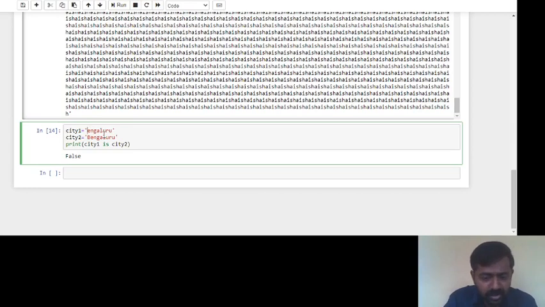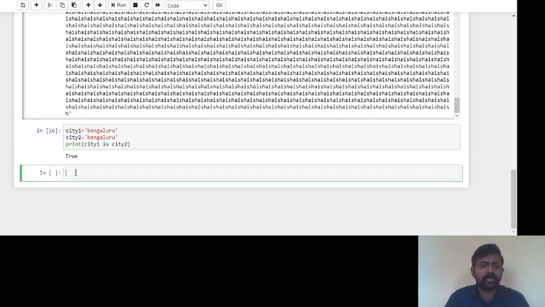Say I will change that one to small b, capital B and capital B. Again, if you run it, you are going to get true here. Now similarly, I'll change this one to small b. Here also I'll make that one small b. When I run this, it is true again.